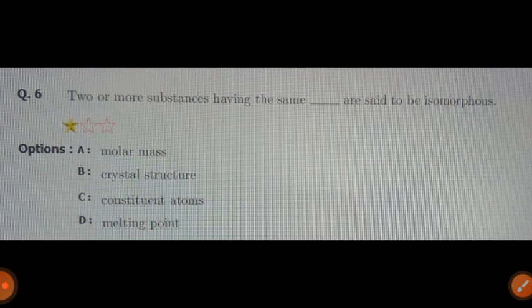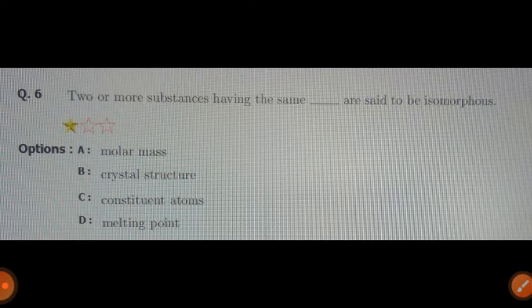Question number 6. Two or more substances having the same dash dash dash are said to be isomorphous. There are four options. A is molar mass, B. crystal structure, C. constituent atoms and D is melting point.